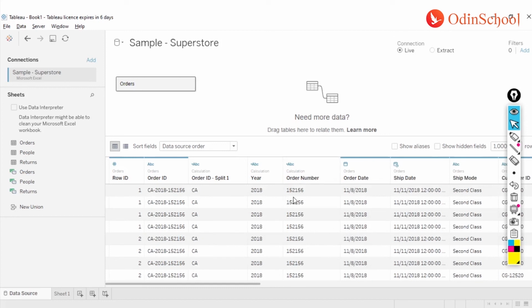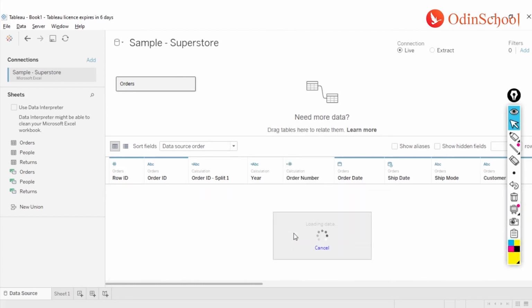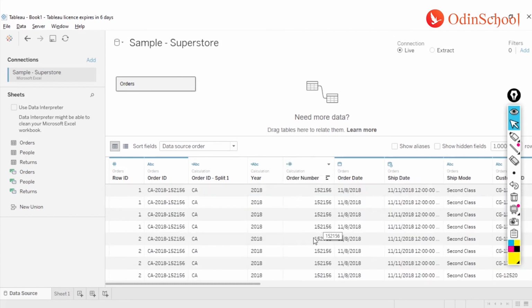We can rename them. Now if you see, this column is coming as a text column, but we know it's not text, it's a numerical column. So what we can do is click on this data type and convert it to a number whole. Now in this situation it doesn't make sense to convert this to a number, because if I have a numerical column, it will apply mathematical operations on it whenever it's showcased on the screen or in your visualization.